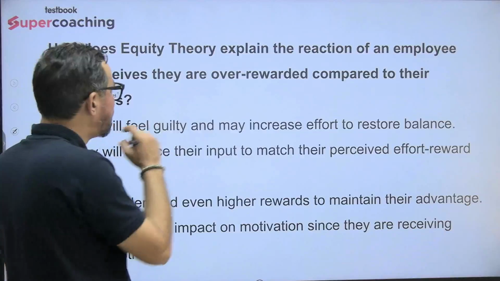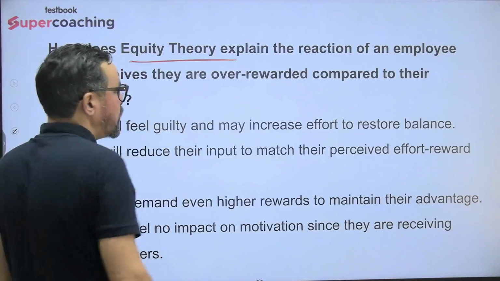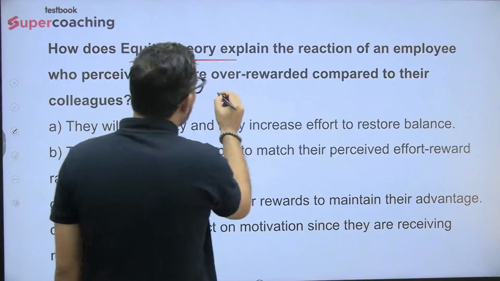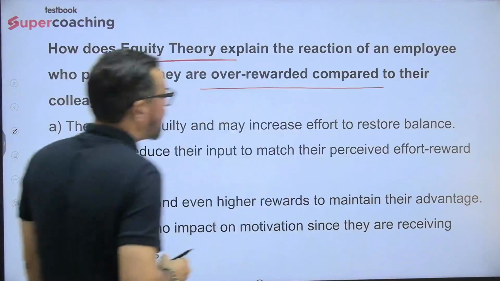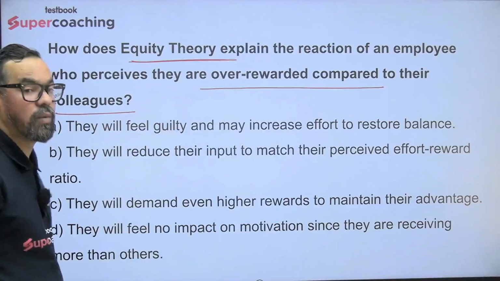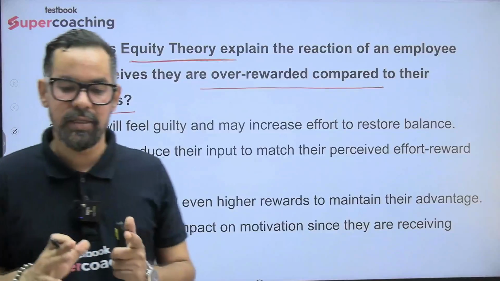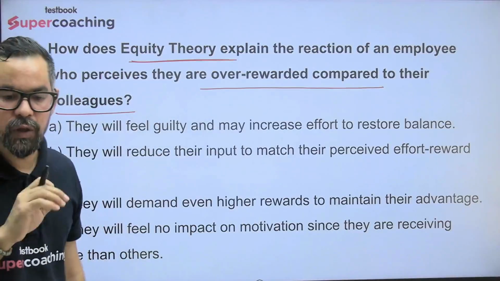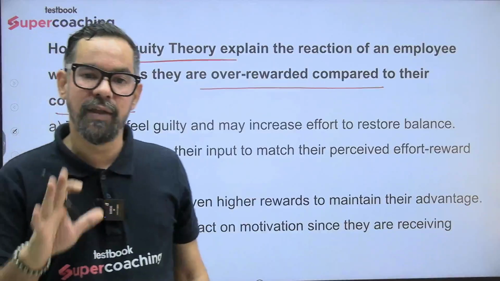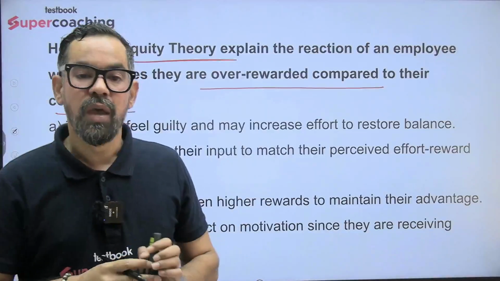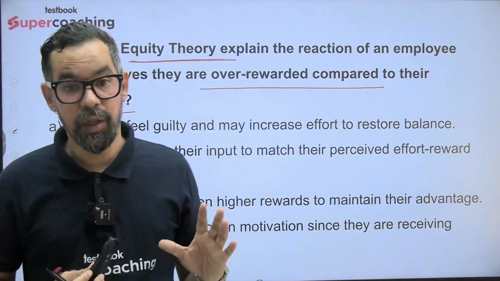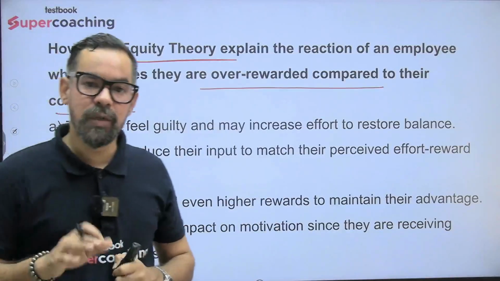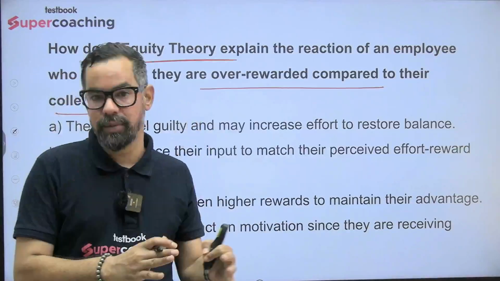How does equity theory, Adams equity theory, explain the reaction of an employee who perceives they are over rewarded compared to their colleagues? Now over rewarded situation: let's say average people are getting 1 lakh rupees for that job and you are getting 1,50,000. So that means over reward is happening. Now in this particular situation, what is the psychology of that person?